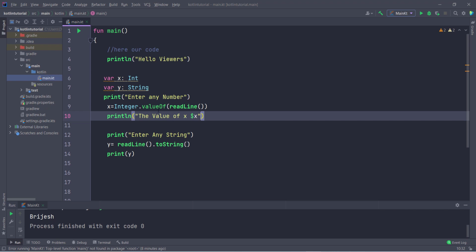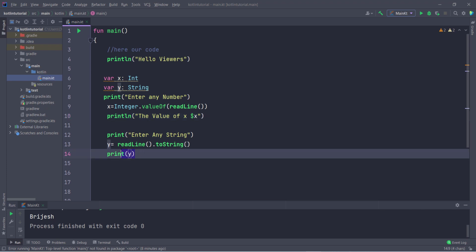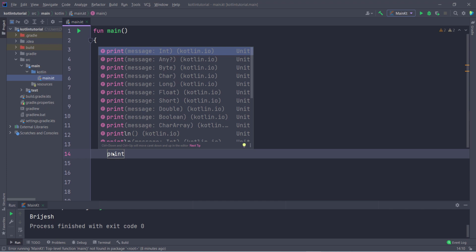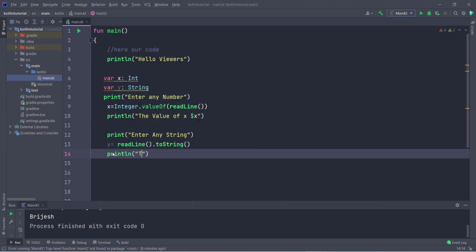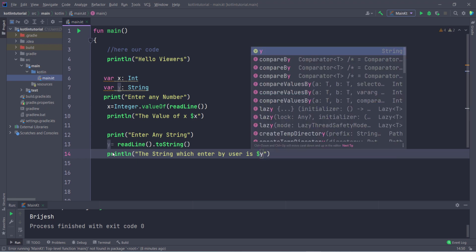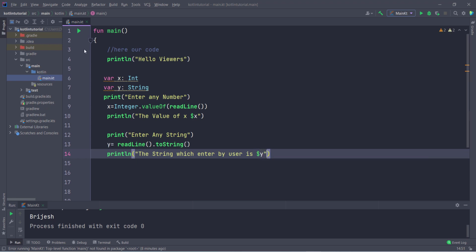So it is going to print the message "the value of x", and then it will display the value of x. And this is the same with a string. If you want to display the string with your customized text, you have to type here first of all println, then inside this you type the text, like "the string entered by user", then the dollar symbol, and at last your variable name, the value which you want to print on your console.